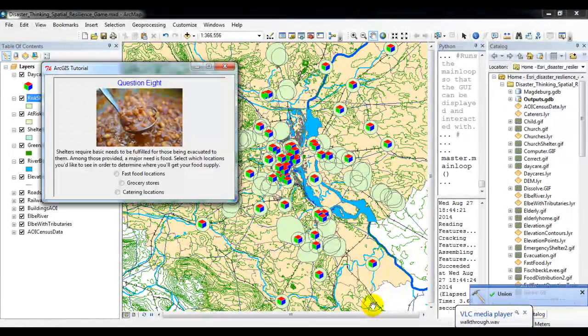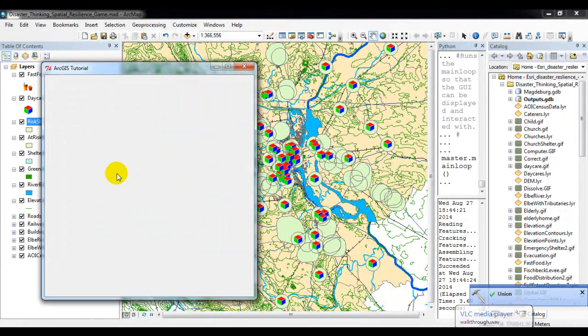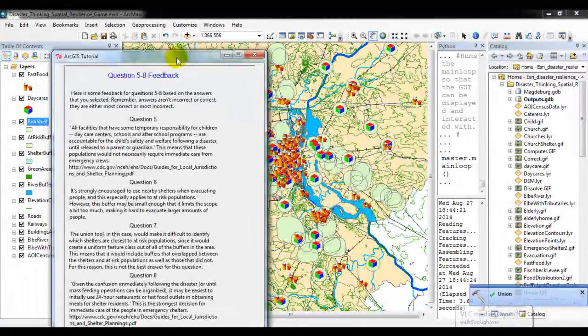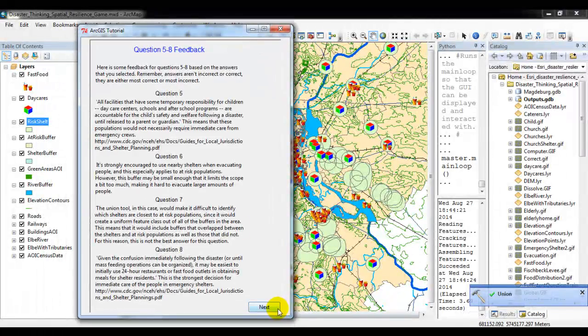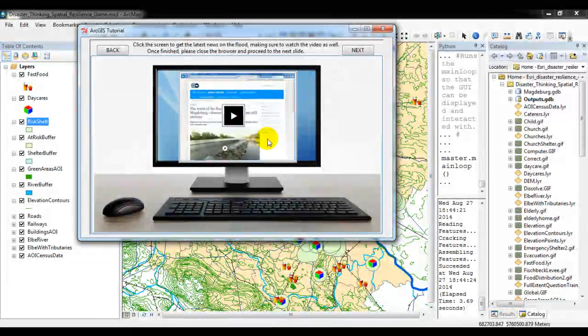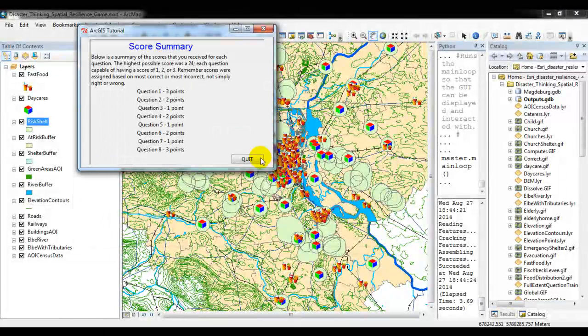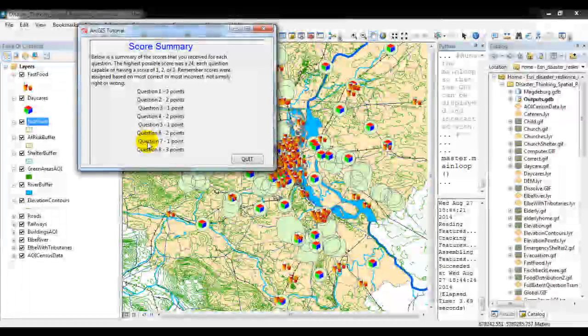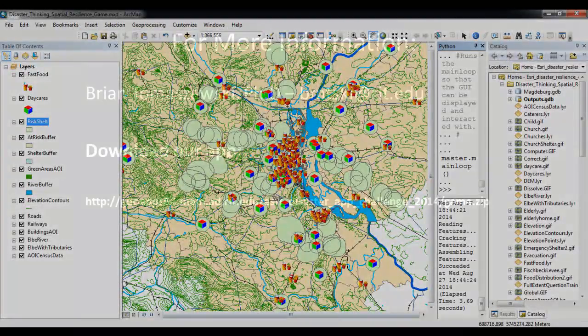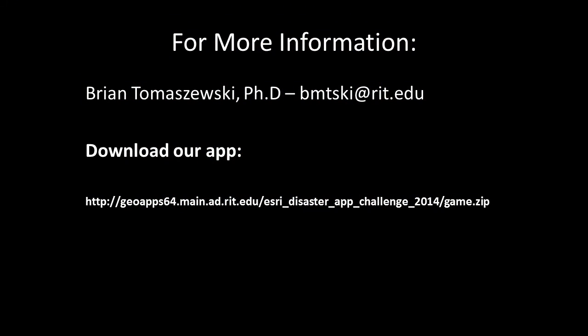At the end of the game, the game player is given a final score based on the answers they selected. The game player can use this score as a measure of their spatial thinking ability and to gauge disaster-resilient spatial thinking learning and improvement. For more information and to download our app, see the information below.